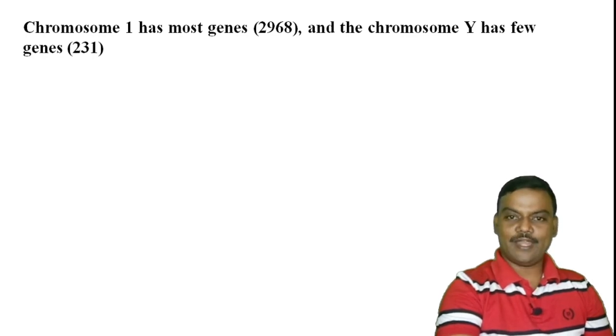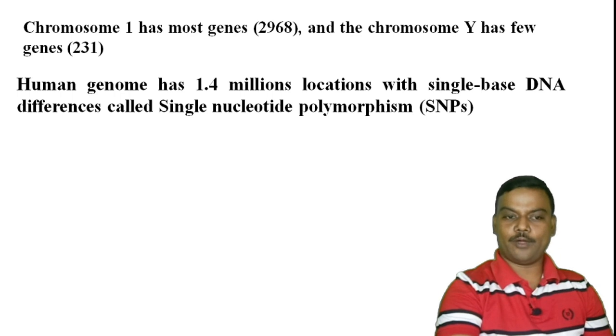So these are the valid points for this. And one more important point, the human genome has 1.4 million locations with single base DNA differences. These are called single nucleotide polymorphisms, simply called SNPs. So these are the valid points for the Human Genome Project.